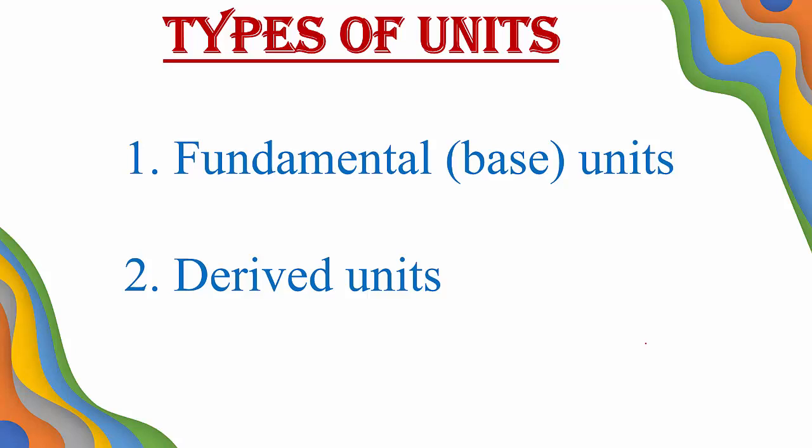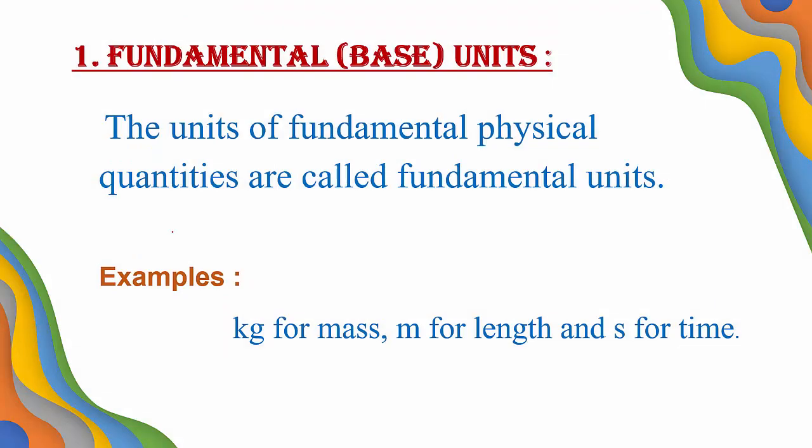Likewise, there are two types of unit and they are fundamental units and derived units. So now what is fundamental unit or what is base unit? The units of fundamental physical quantities are called fundamental units. Very easy.